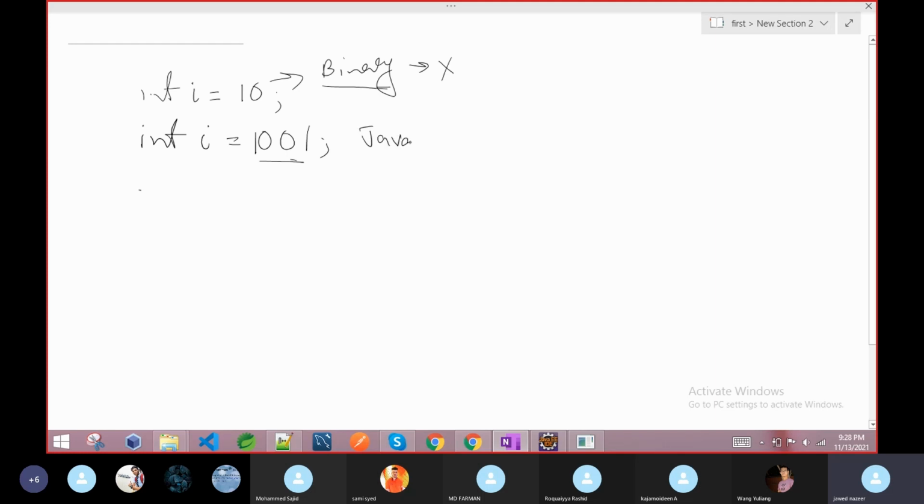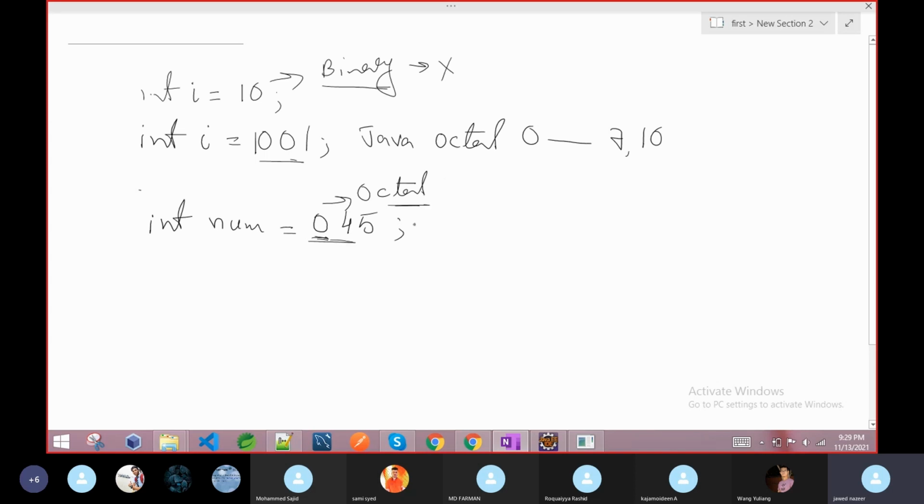So we can write an octal number. As I said, octal starts from 0 and ends at 7. After that it will repeat again. We already discussed it. So how do we declare an octal number in Java? It is again a number, only the numbering system is different. Suppose I write number equal to 045. If any number in a program starts with 0, it indicates that it is an octal number. Always remember that.